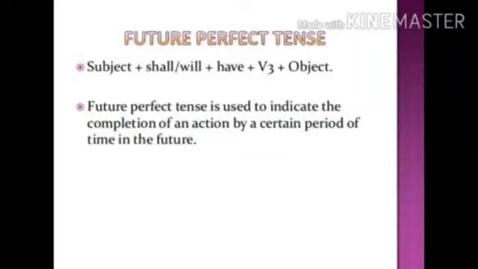And now what was the structure of it? The structure goes like this: subject plus shall or will plus have plus V3 plus object. V3 in the sense of past participle. Once again I repeat the structure: subject plus shall or will plus have plus V3 plus object. Okay. And again we will be having affirmatives, negatives and all.